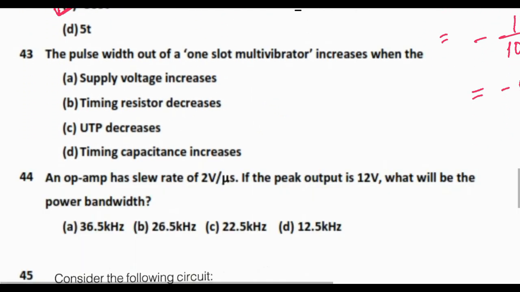The pulse width out of a one shot multivibrator increases when: option A, supply voltage increases; option B, timing resistor decreases; option C, UTP decreases; option D, timing capacitance increases. This is option D, timing capacitance increases.